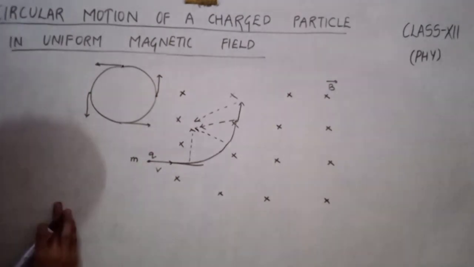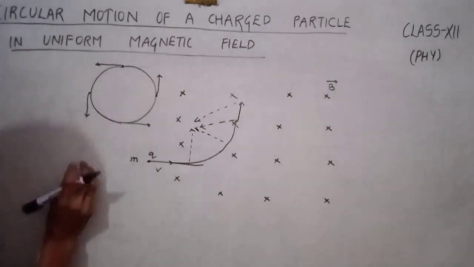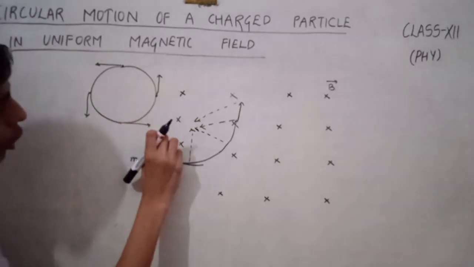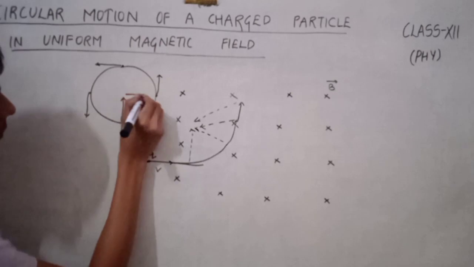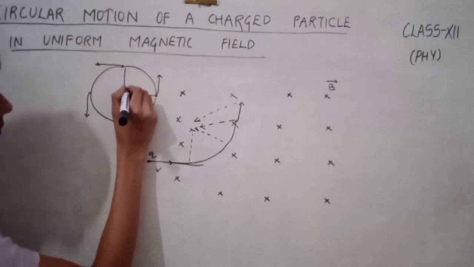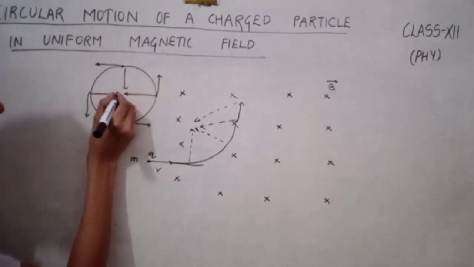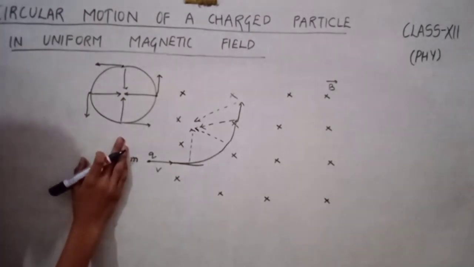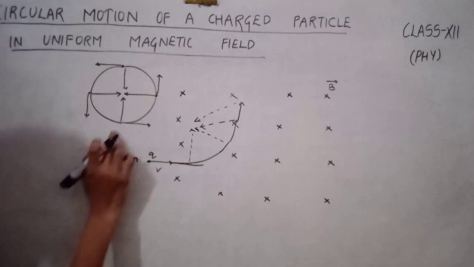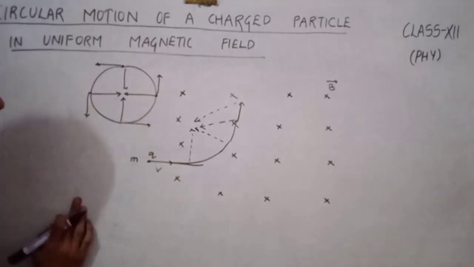And the direction of centripetal force is along the radius and towards the center, like this.